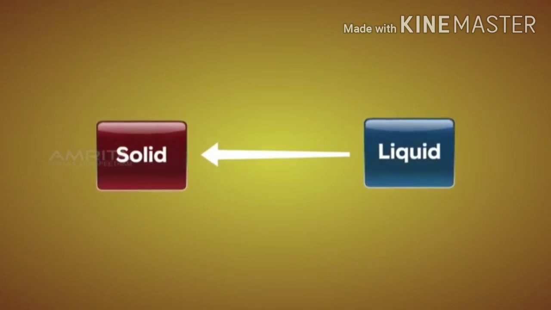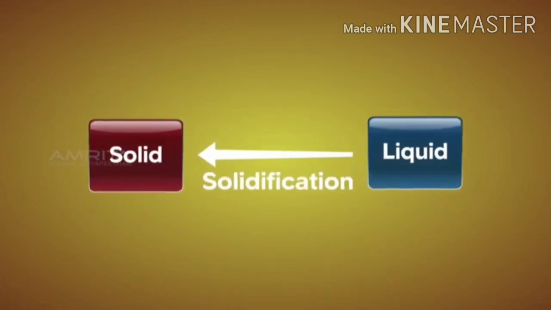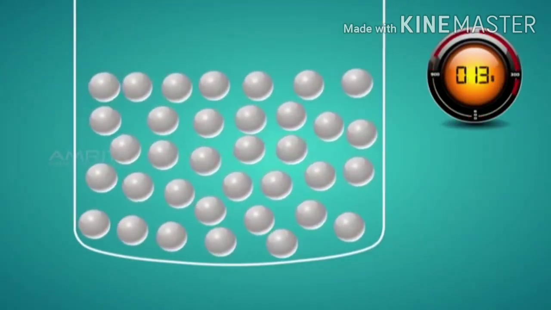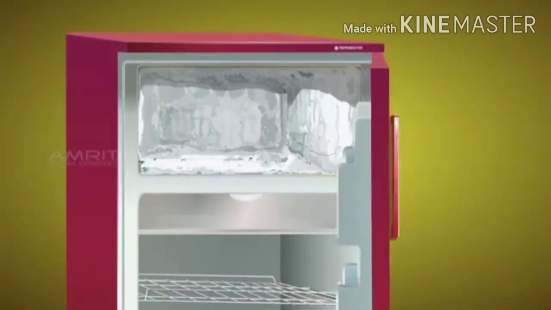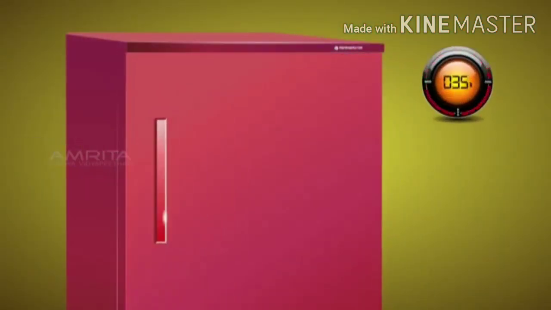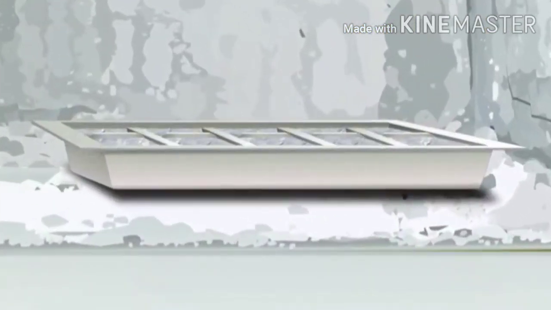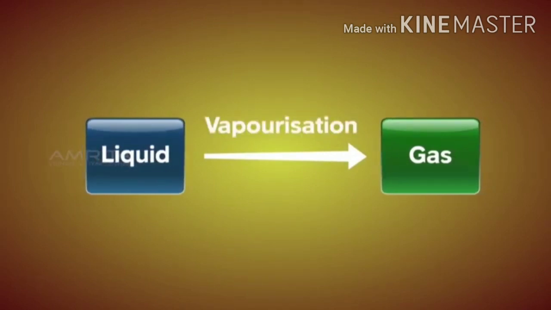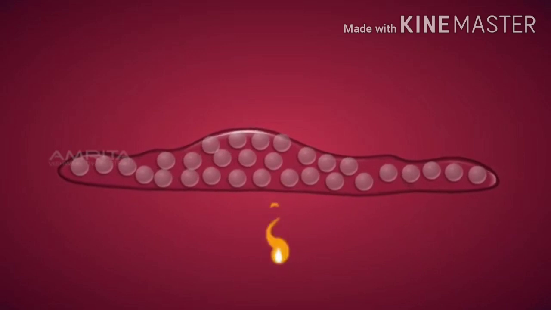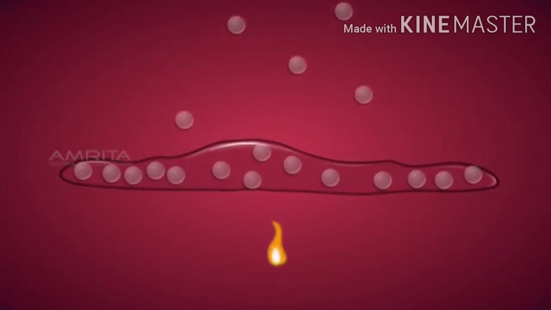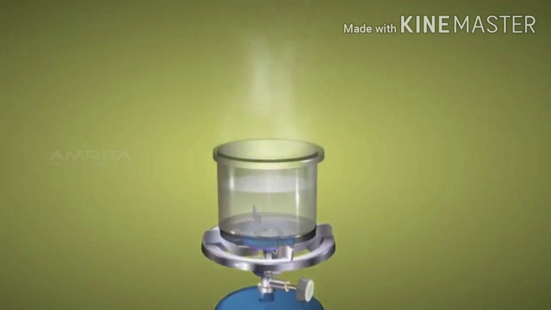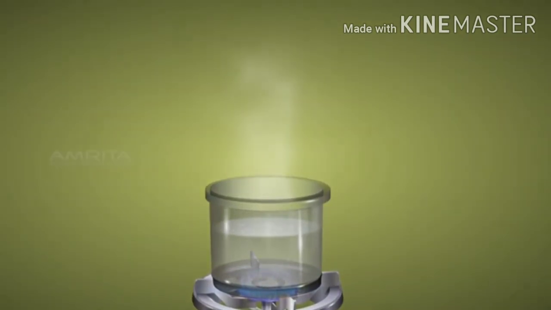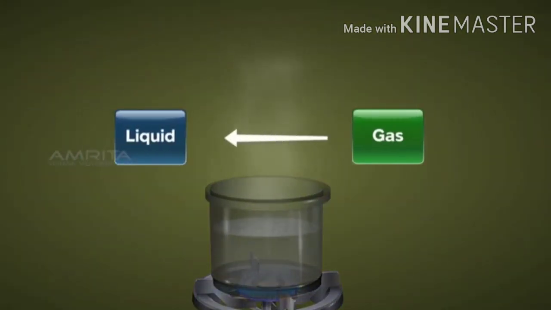Similarly, a liquid changes its state to solid by solidification. Upon freezing liquids, the space between the particles decreases and they solidify. When some water is poured in an ice tray and kept in the freezer, the water solidifies and becomes ice. A liquid changes its state to gaseous form through vaporization. The space between particles increases when heated, thereby forming gas. When water is heated, vapor arises from its surface and so water in a liquid state is converted to a gaseous state. The gas formed can be converted back to liquid.